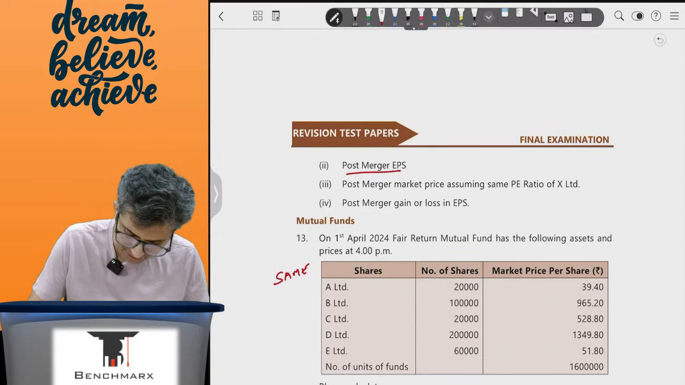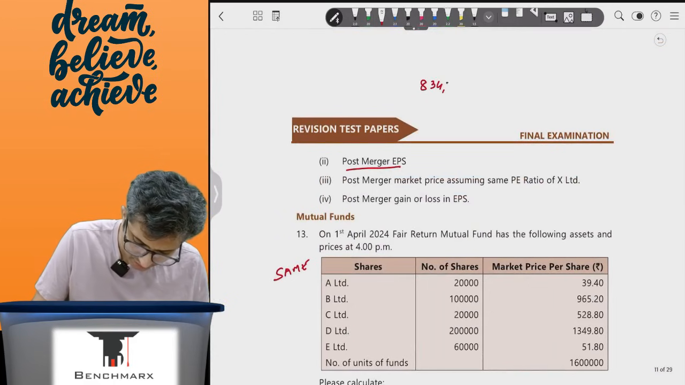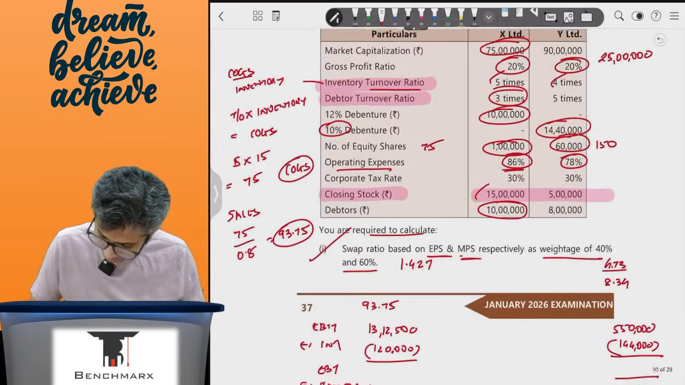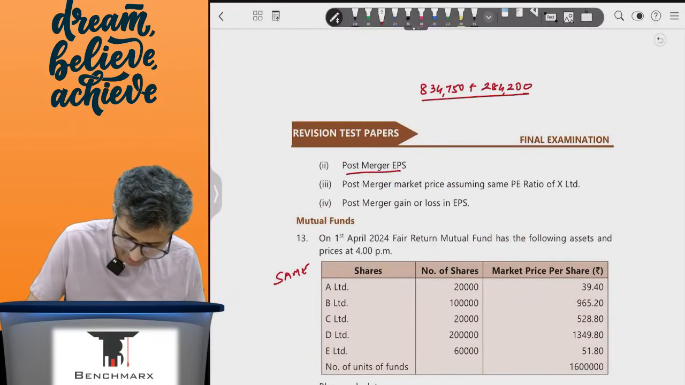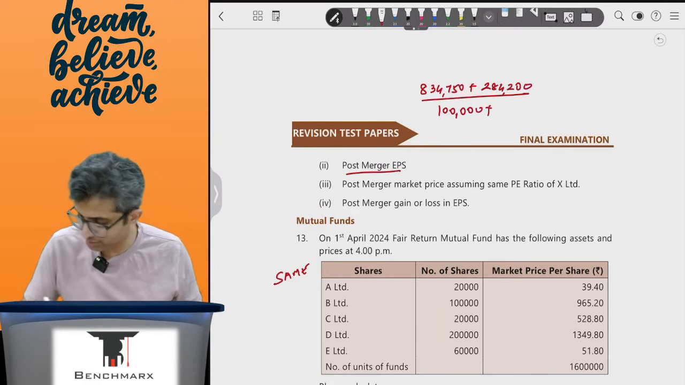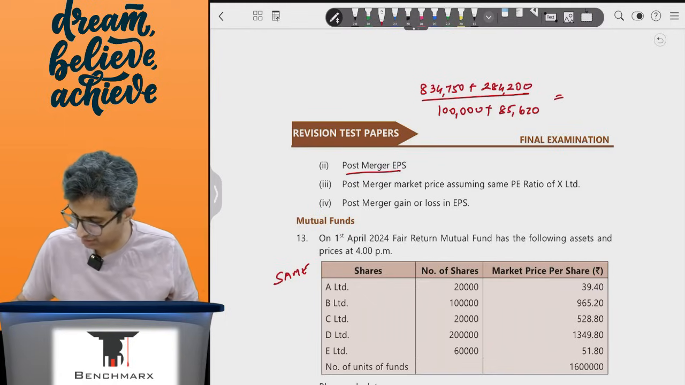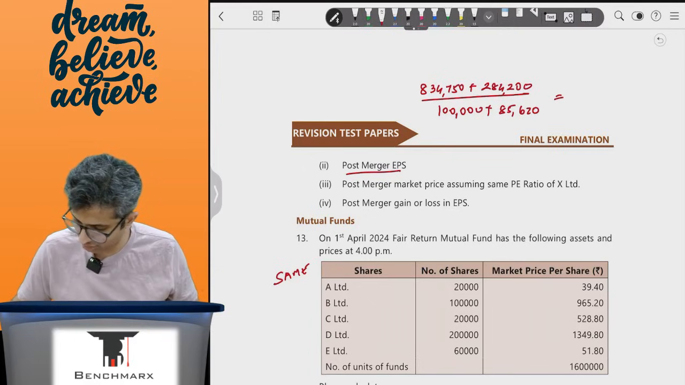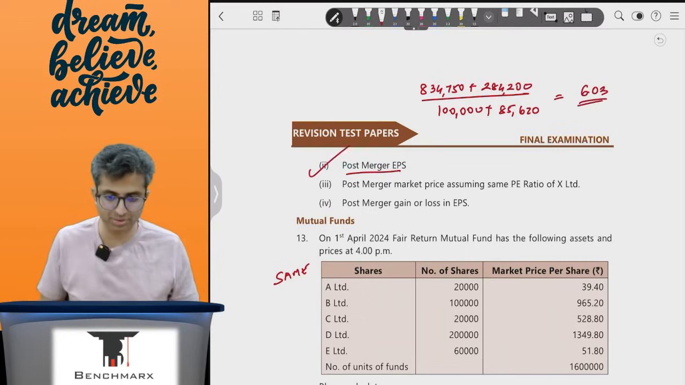Post-merger EPS, this should be easy. If I can take the post-merger PAT, this is 8,34,750 plus this is what, 284,200, divided by 1 lakh plus, if I look at 60,000 into 1.427, this will be 85,620. So this will be, I believe, 834,750 plus 284,200 divided by the total comes to around 6.03, 6.028 or 6.03. This will be my post-merger EPS.